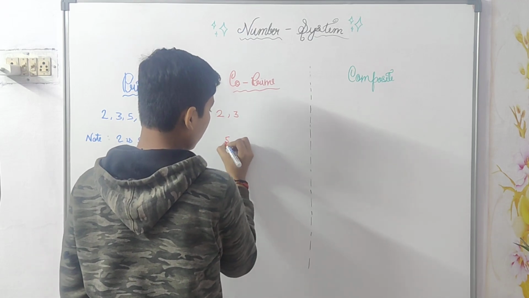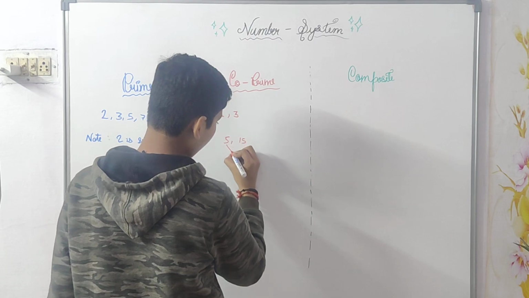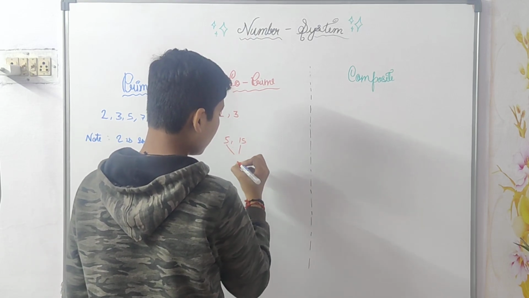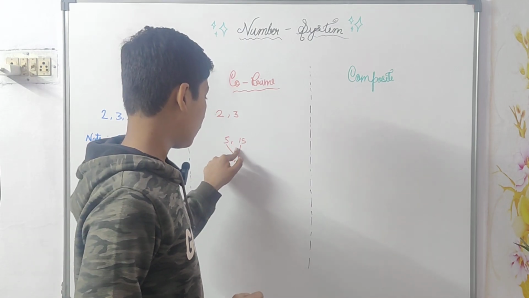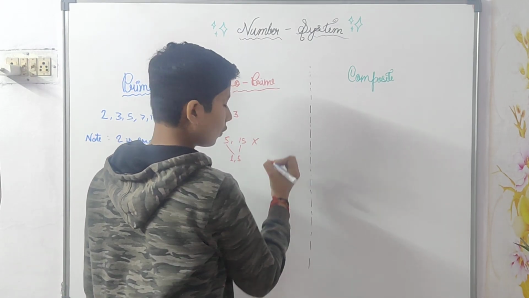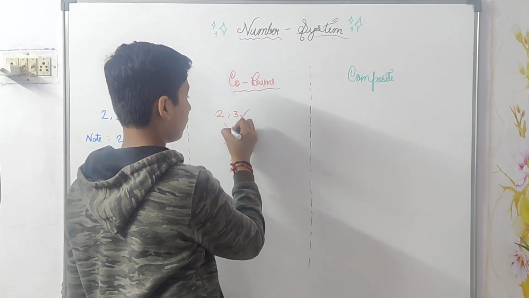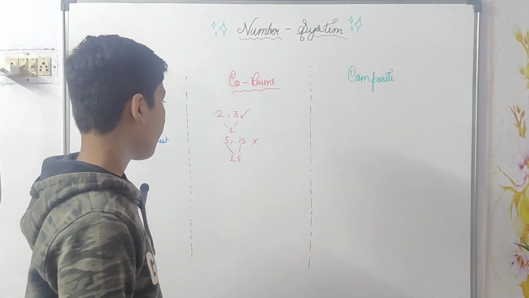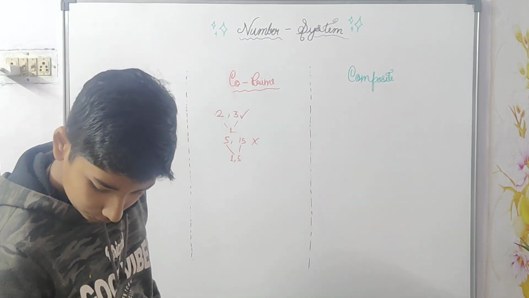If we take the example of 5 comma 15, there is a common factor. What? 1 comma 5. 5 is a common factor, that's why these are not co-prime, but 2 and 3 are co-prime because only one common factor is there. Now I've explained this.